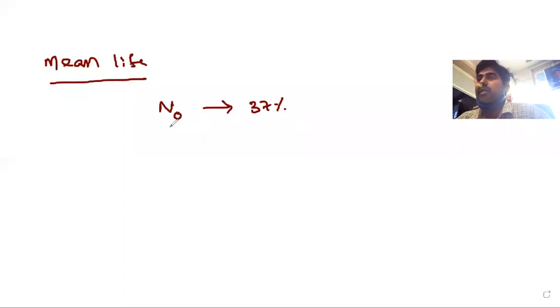It has to be decreased to 37%, from the initial number N naught to 37% of N naught only.